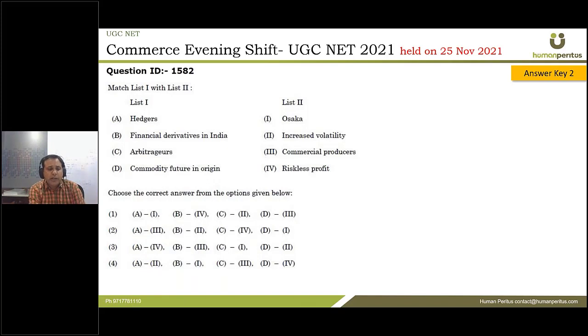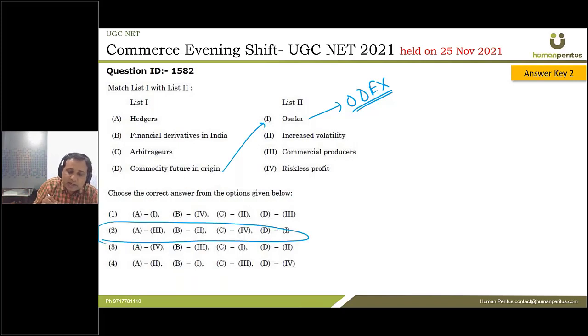Match the following: hedger, financial derivative, arbitrageurs, commodity future in origin, Osaka. So what is Osaka? Osaka is a commodity exchange in Japan. It is known as ODEX, which is named Osaka Dojima Commodity Exchange. So this goes with D. So D goes with 1, and this will become your correct answer.